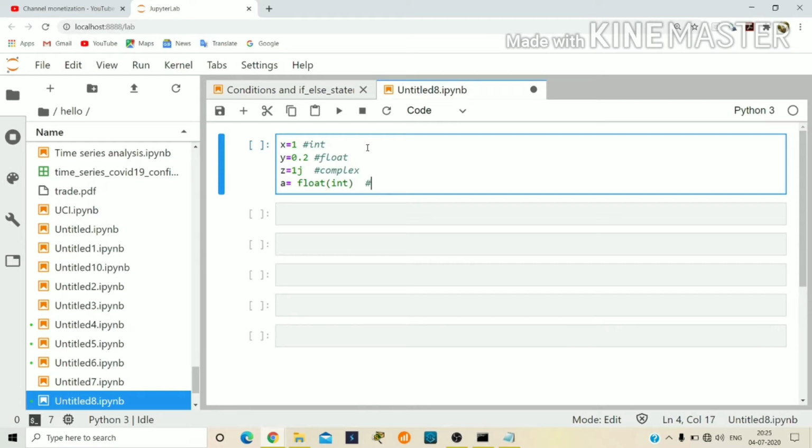I am writing comments here, so you get to know easily. Int to float.